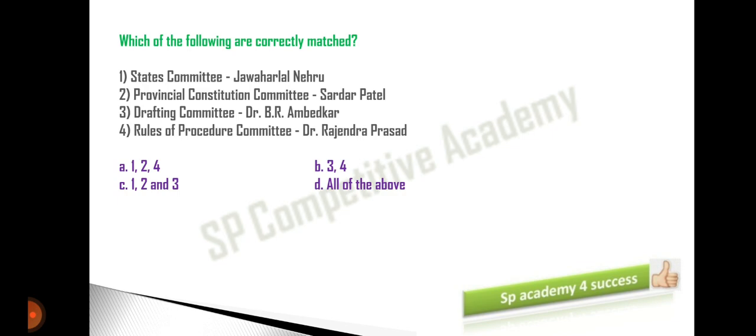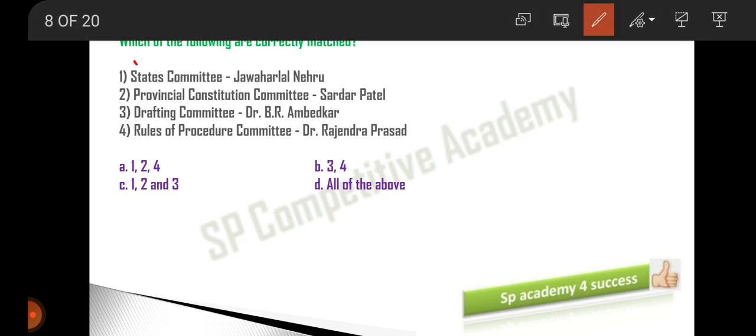Which of the following are correctly matched? Here, on one side you have the committees and on the other the heads of the committees. The first one, State Committee, Jawaharlal Nehru ji; Provincial Committee, Sardar Vallabhbhai Patel ji; Drafting Committee, Ambedkar ji; Rules of Procedure Committee, Rajendra Prasad ji.